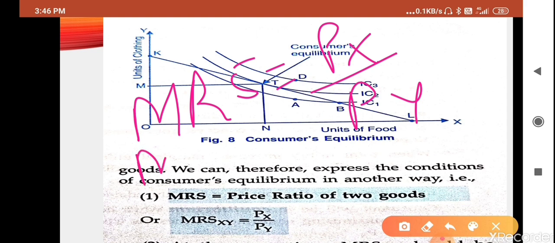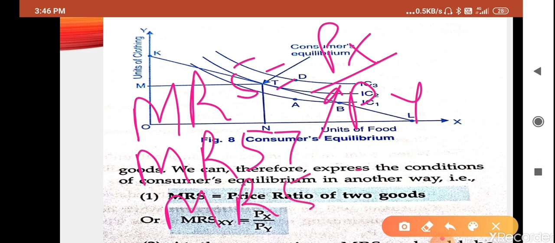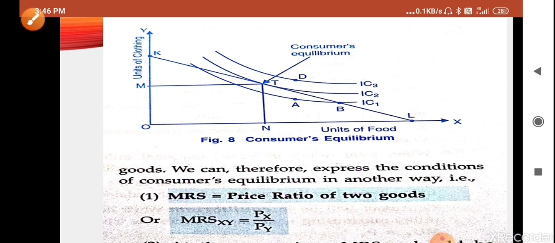It means if MRS is greater than PX upon PY, or MRS is less than PX upon PY, in both conditions the value of X will be less than or more than the price of the commodity. So it means that equilibrium is not possible. While we are discussing MRS is equal to PX upon PY, it means that PX and PY are having equal price in terms of utility for the consumer.